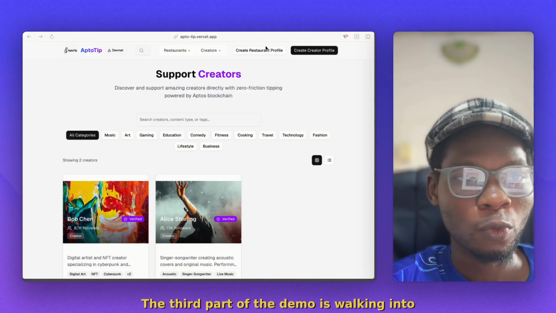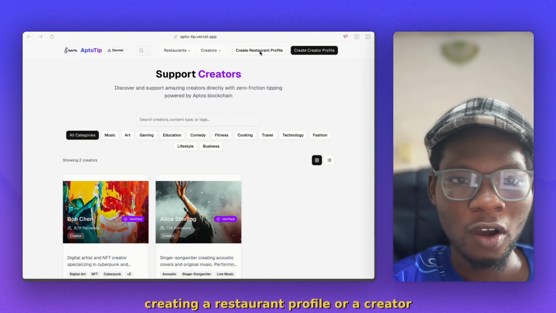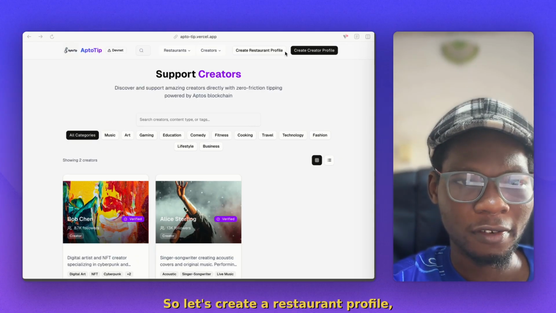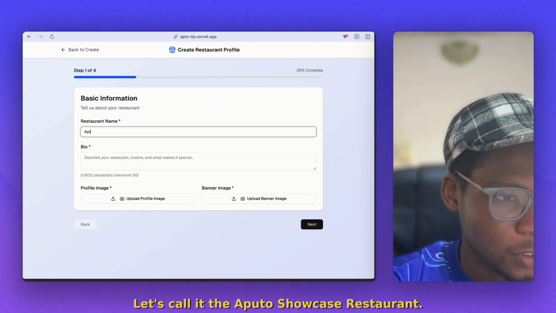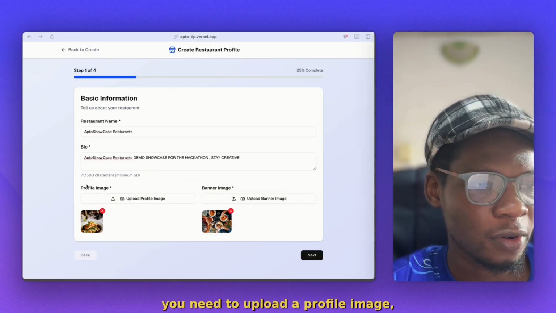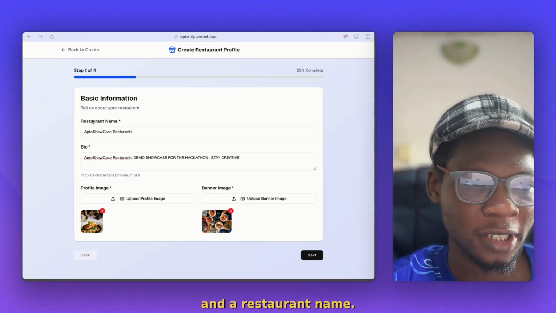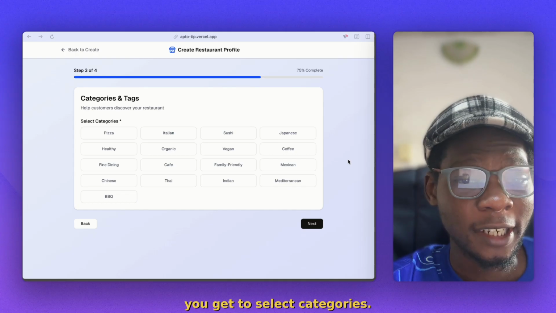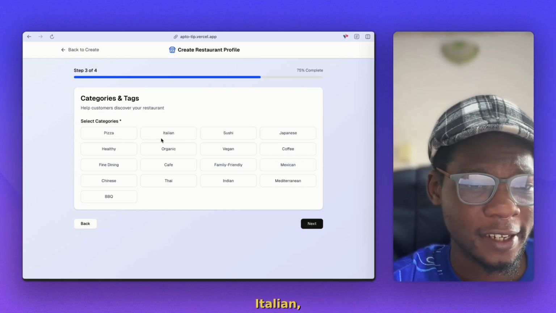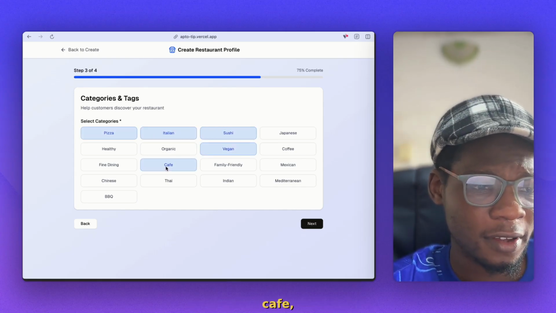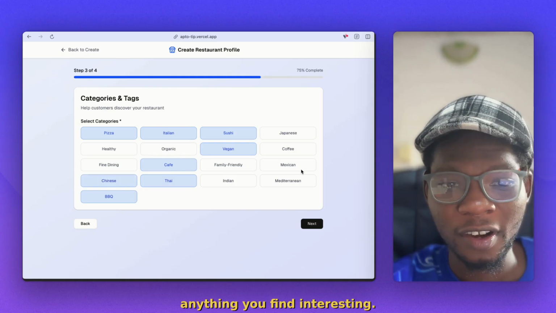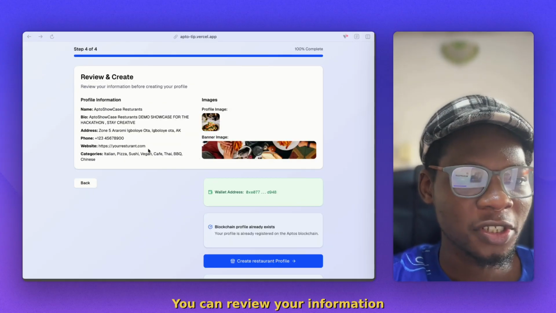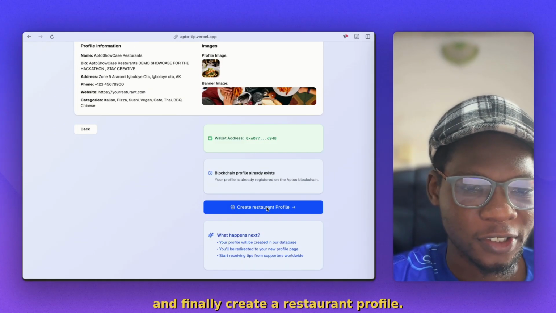The third part of the demo is creating a restaurant profile or a creator profile. So let's create a restaurant profile. Let's call it the Aptos Showcase Restaurant. You need to upload a profile image, a bio, and a restaurant name. Those are mandatory. Next is location and contacts. You get to select categories: pizza, Italian, sushi, vegan, cafe, BBQ, cheese, anything you find interesting. You can review your information and finally create the restaurant profile.